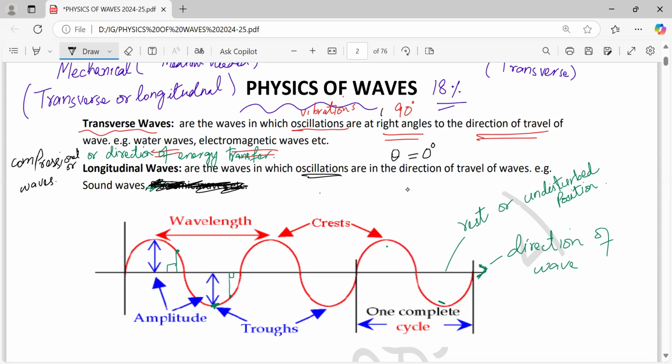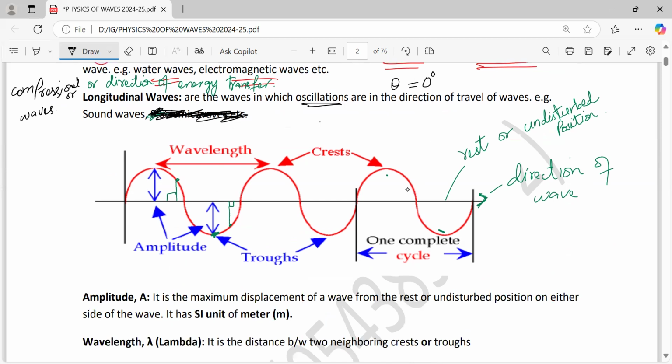Up there, the angle was 90 degrees between the vibrating particles and the direction of travel of the wave. Here oscillations are in the same direction as the direction of travel of the wave. So we will call these compressional or longitudinal waves. The best example for them is sound waves, or we can say P waves. But I will explain this in the topic on the next page, after these basic definitions. Now let's start. First of all, I did not write it there. Crest.